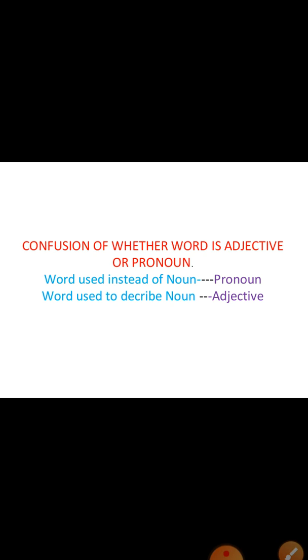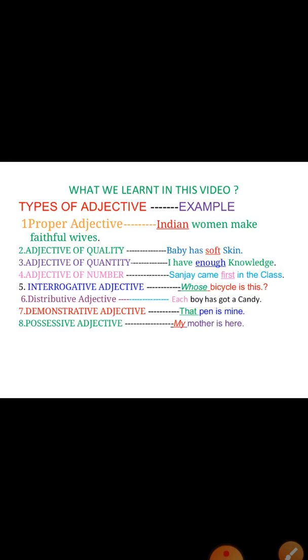The word used to describe the noun is an adjective. So you need not have confusion. One more time let me explain. The word used instead of a noun is a pronoun. The word used to describe a noun is an adjective. I hope you all understood.